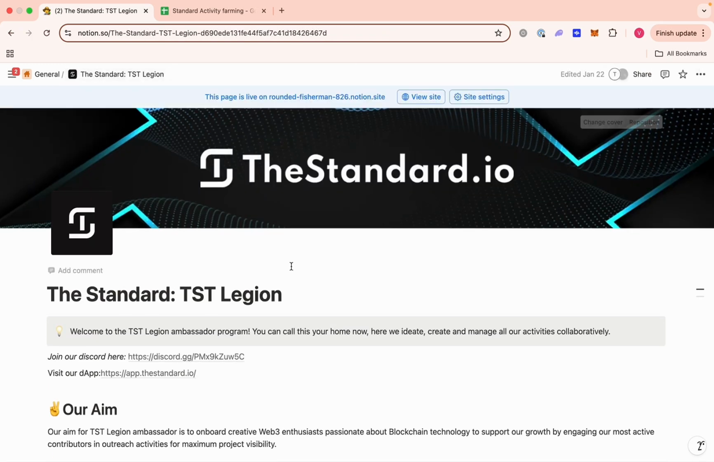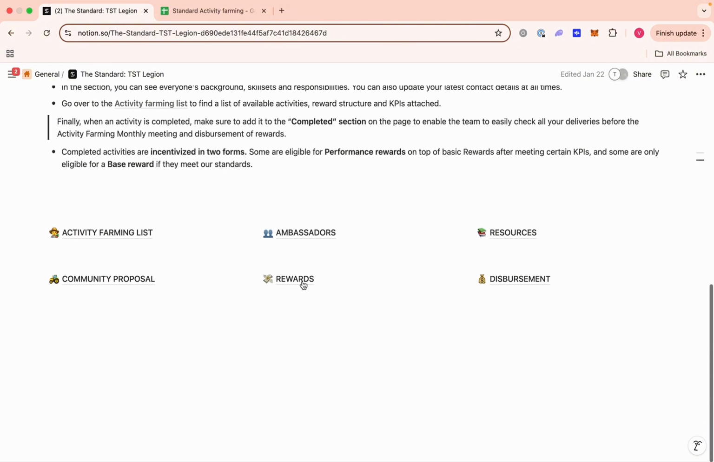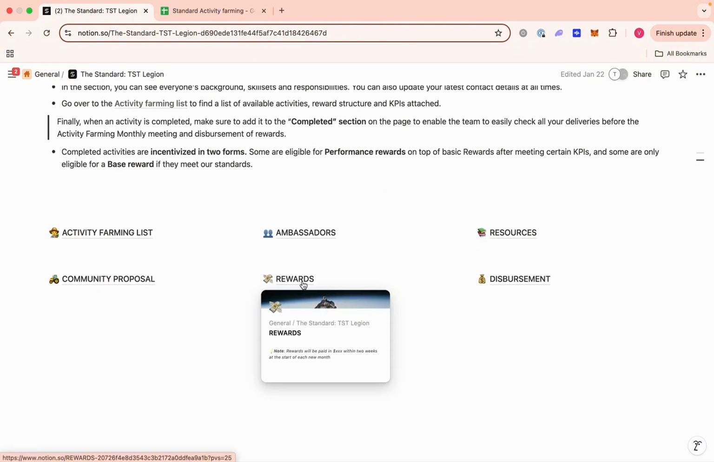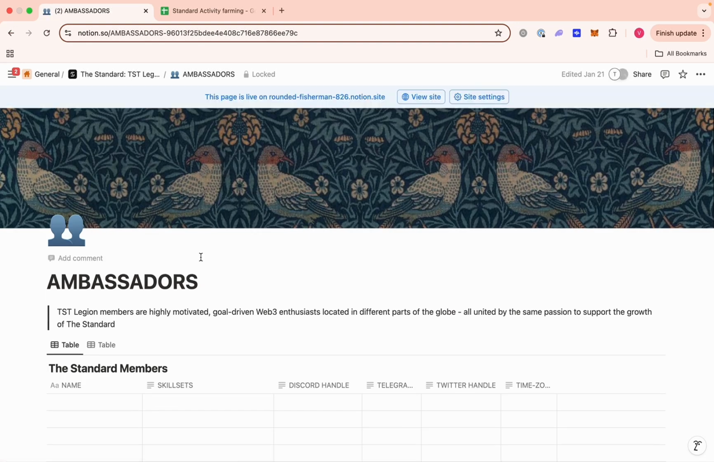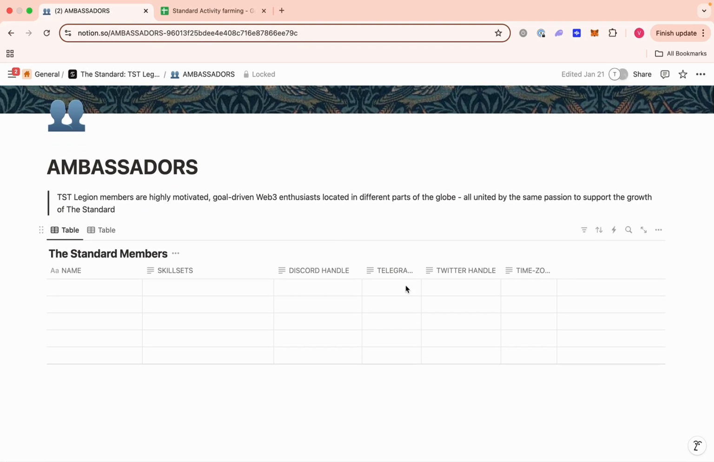Click here to go back. So as you can see, we have other pages on the main page. We have this part of Notion that says ambassador. So what you're supposed to put here is maybe your skill set, something interesting about you. You can fill this in.